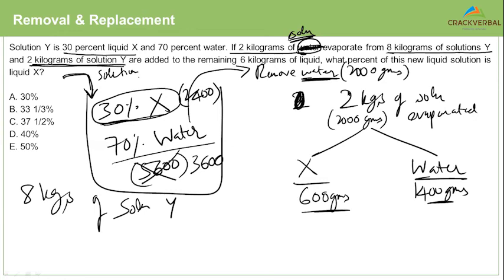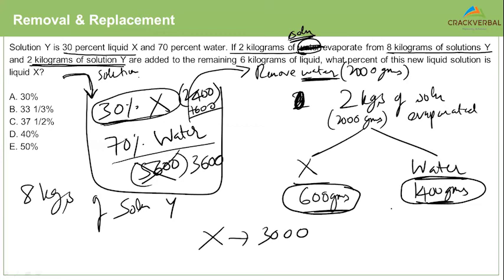2 kilograms of solution Y has 600 grams of X. So you add 600 to this. Now how much of X do you have? You have a total of 3000 X. But remember, 2 kilograms of Y also has 1400 grams of water. So how much water will you have now? You will have 3600 plus 1400, that is 5,000 grams of water.